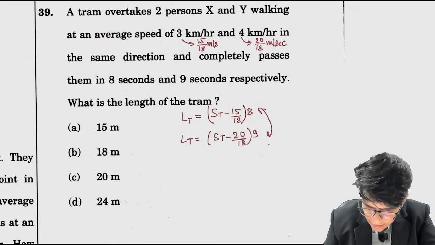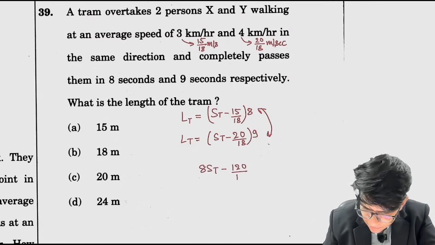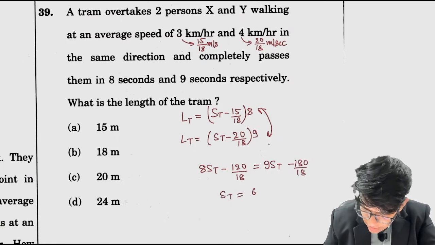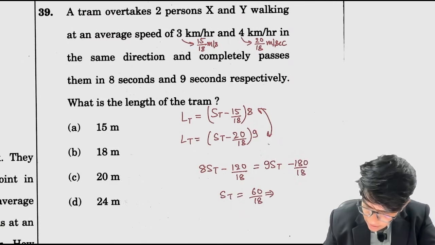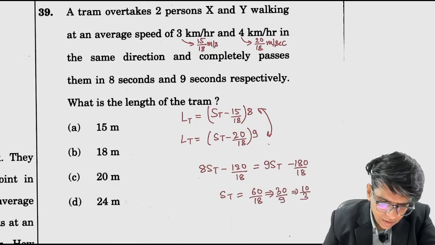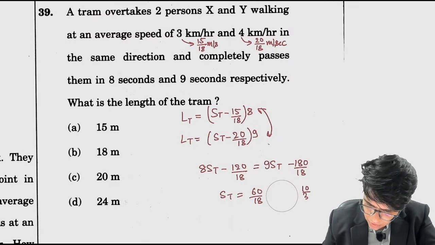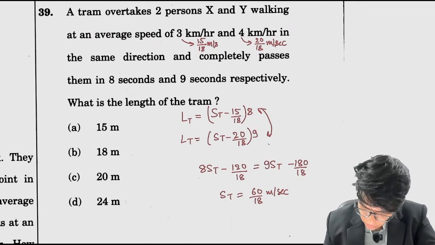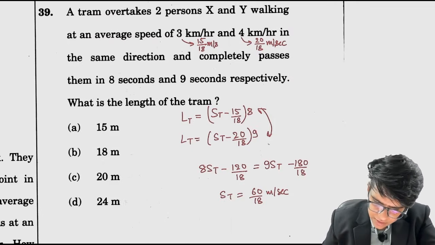Equating these two I can write 8 of st minus 15 8s are 120 by 18 is equal to 9 st minus 180 by 18. ठीक है, so st is equals to 60 by 18 which is nothing but 30 by 9 which is nothing but 10 by 3. Speed of train is 10 by 3 या 60 by 18 ही रहने दो, क्योंकि 16 by 18 मीटर पर सेकेंड, क्योंकि इसमें पुट करूँगा तो फिर आई पुट दिस बैक हियर.